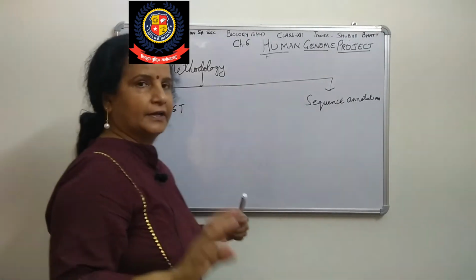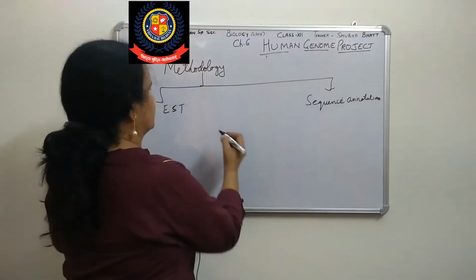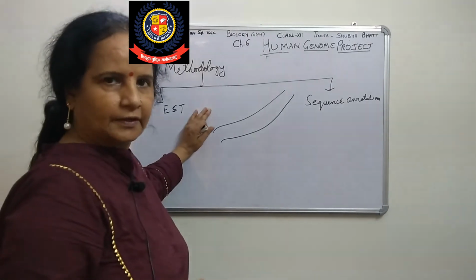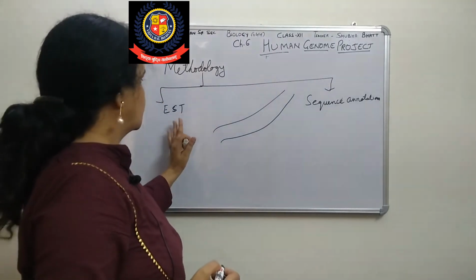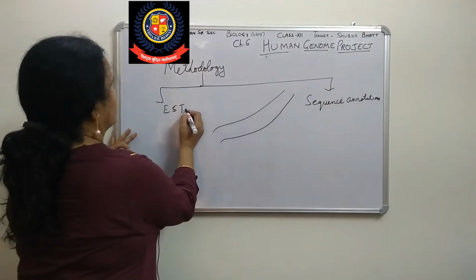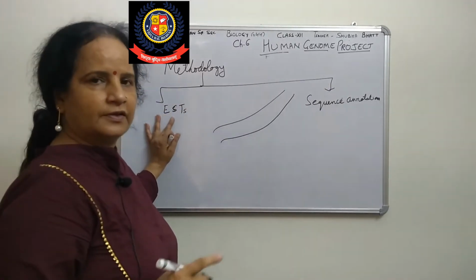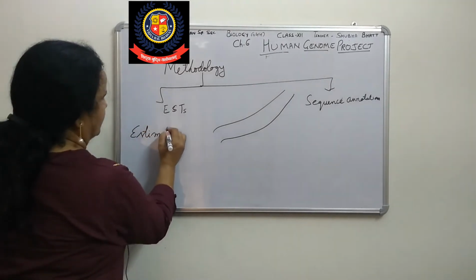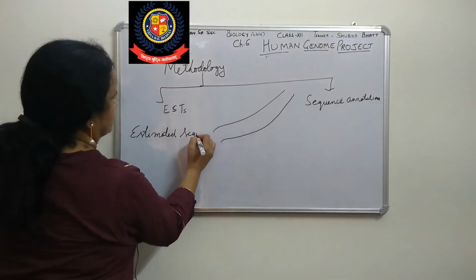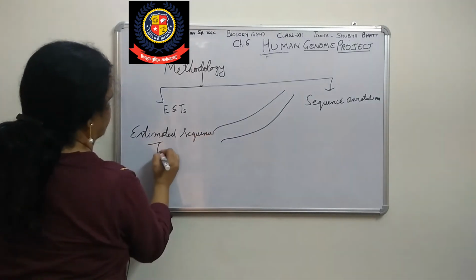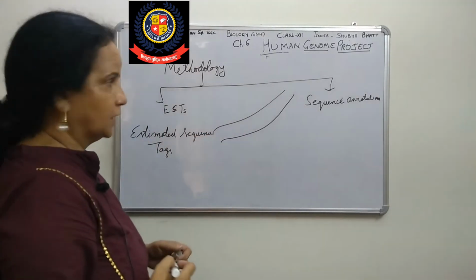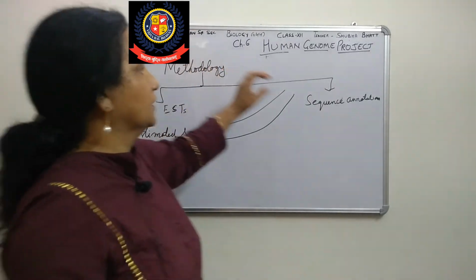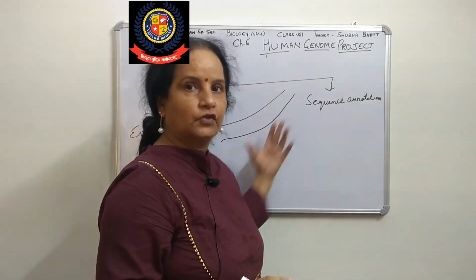So now we know that DNA sequences are there. Suppose this is a DNA. Just try to understand, beta. These sequences are there. Now, in these sequences there are two cases: EST, whose full form is expressed sequence tags, ESTs. Okay, so there are two methods. One is expressed sequence tag. Second, sequence annotation. These two are there.